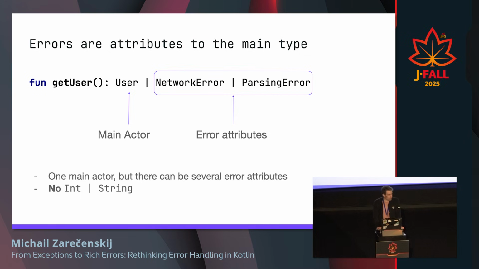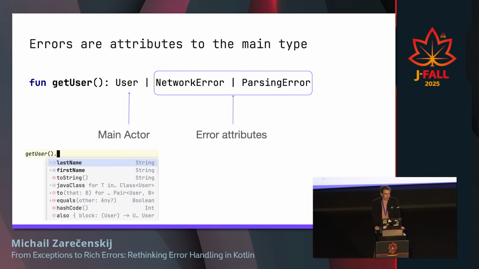And here the main limitation is that we can have one main actor, so for instance, some class user, string, int, and several errors. So we actually cannot have int or string, and so on. And that's good for several reasons. One of them is that it's just easier to reason about, and it's easier for tooling, because if you always have this main actor, then you can inspect, for instance, objects, auto-completion works in your IDE, and so on.